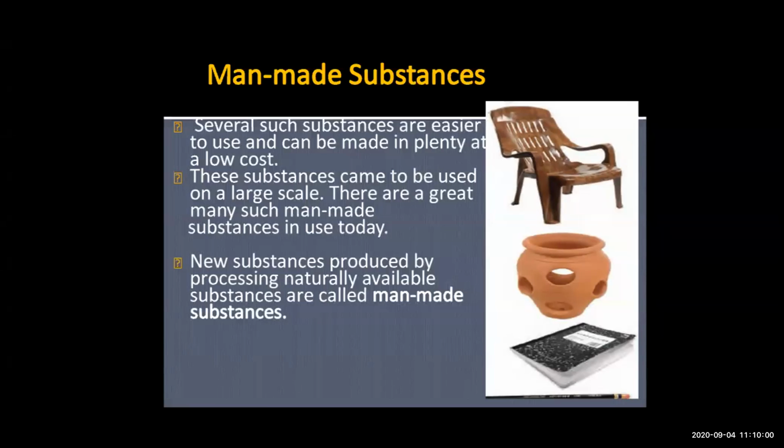These substances can also be used on a large scale. So this is about man-made substances. Whatever new substances man has created by processing the naturally available substances are called man-made substances. Whatever things are available in nature, man processes the same natural substances and makes man-made substances.